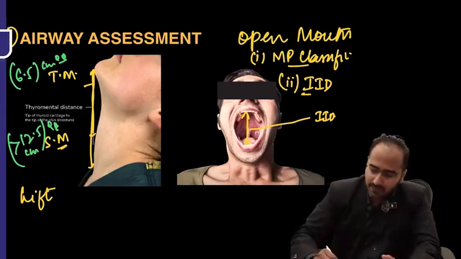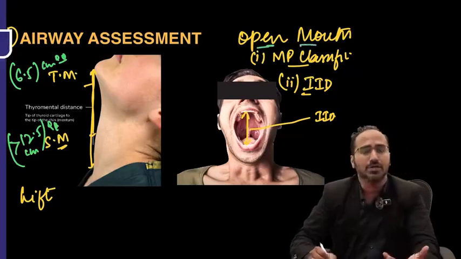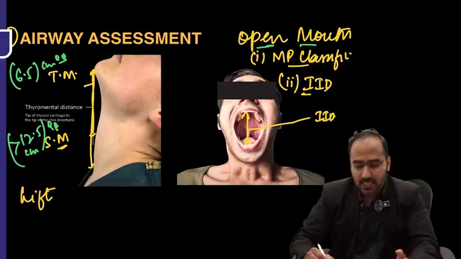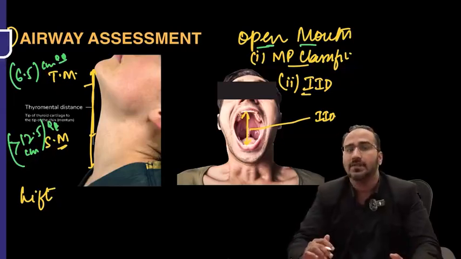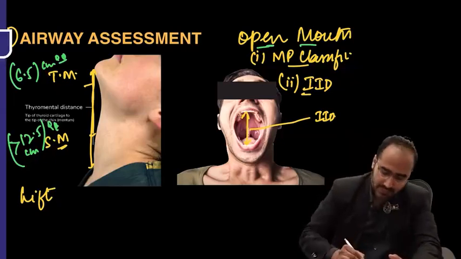Right. So guys, we have discussed that you tell the patient to open mouth and lift his chin. While opening mouth, the most important thing that we need to look for is the Mallampati classification.